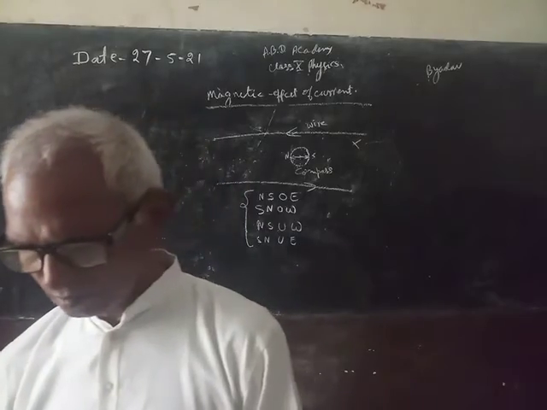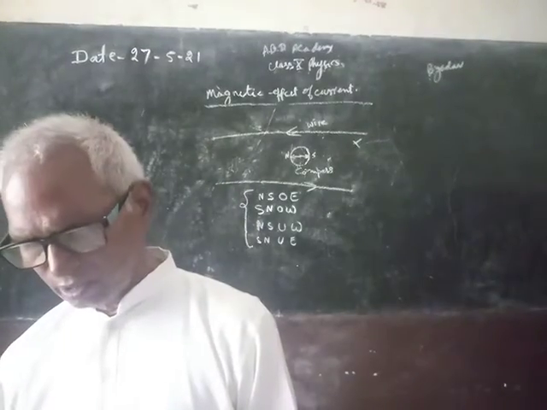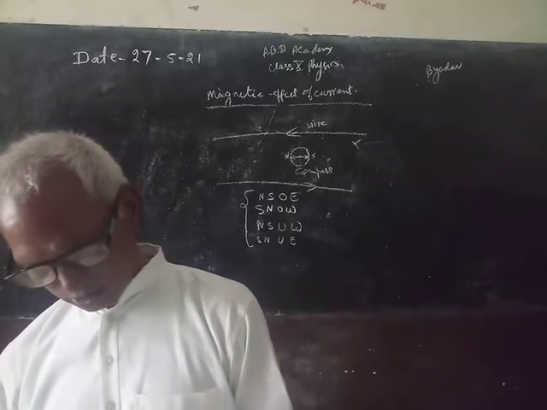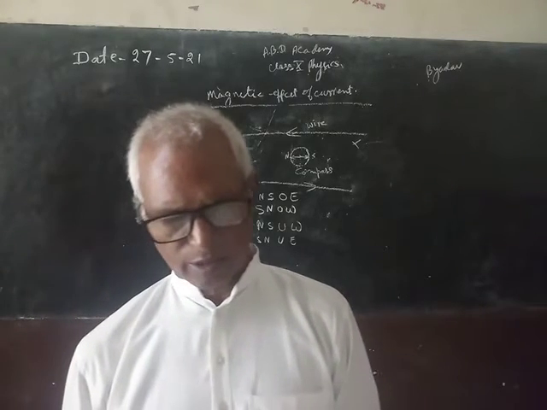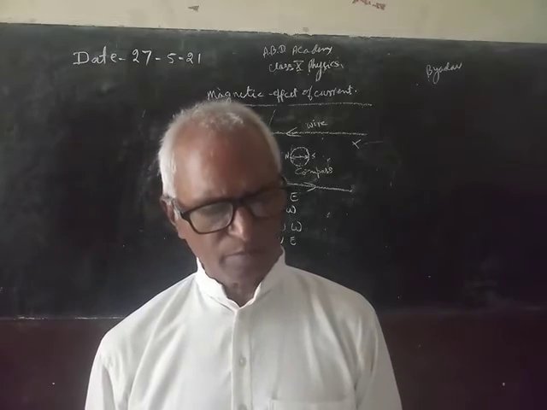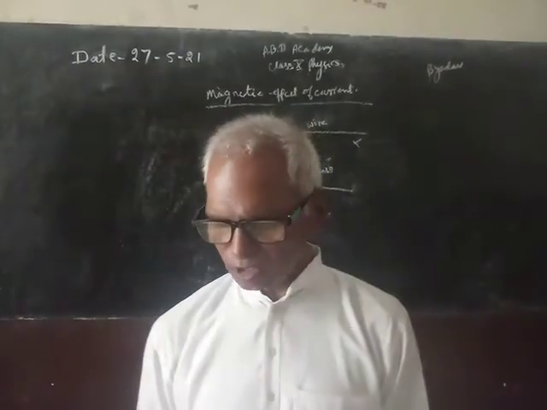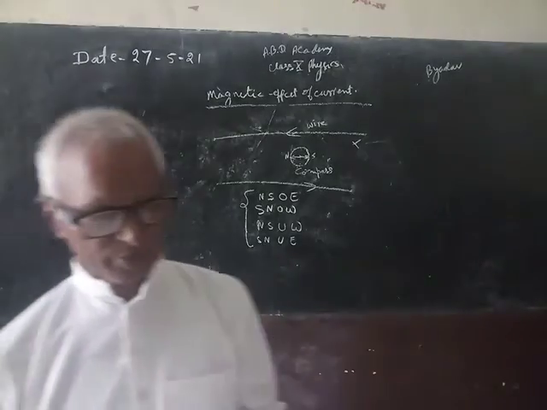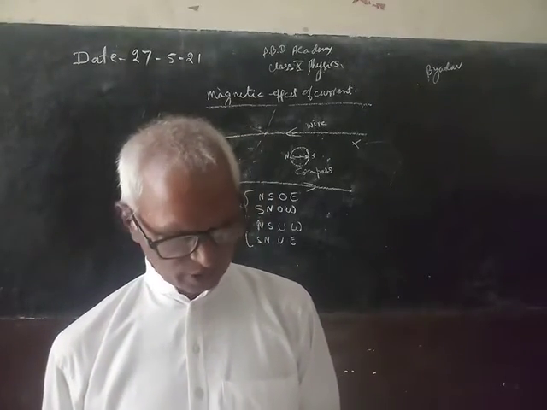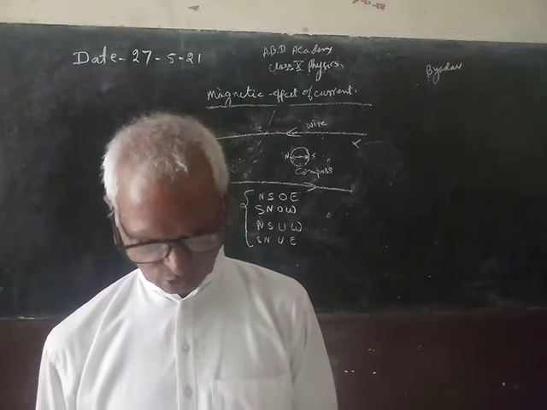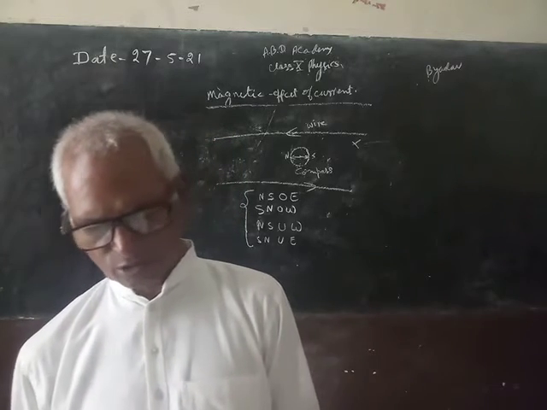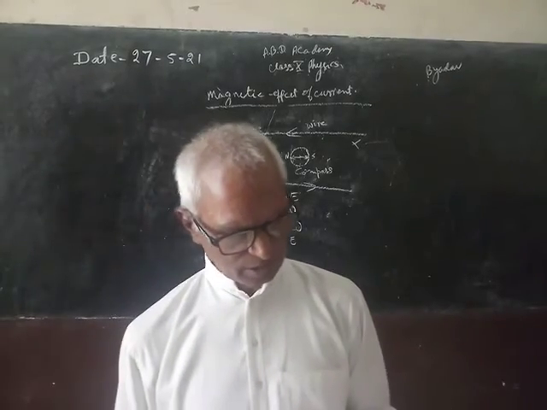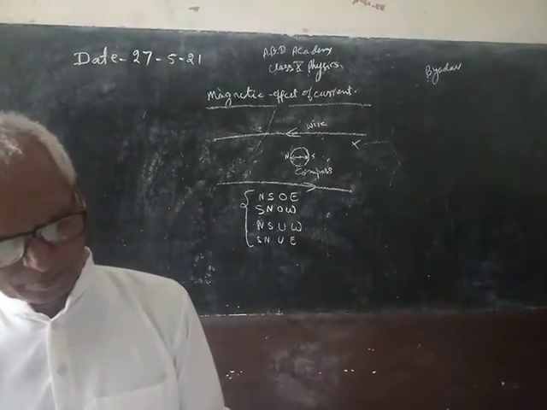So there was one very clever person here, which was Ampere, but here not given Ampere's swimming rule. He gave one rule for these so many rules, but here I am not finding it in your book, so I am not going to tell that because it is not given here.